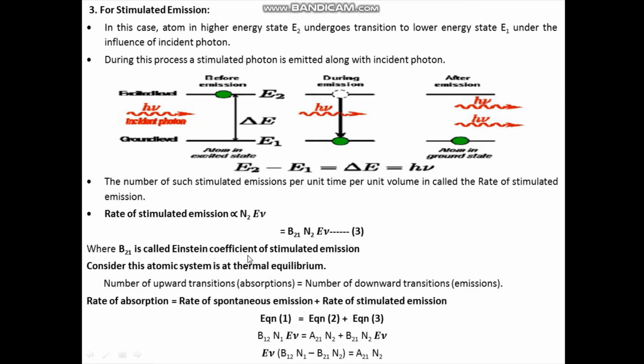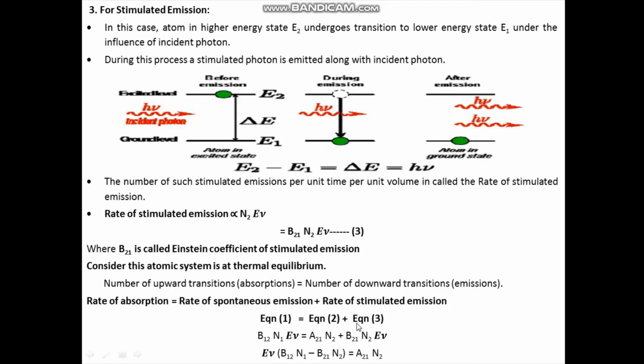Let us say that the atomic system that we have considered is at thermal equilibrium. Now at thermal equilibrium, the number of absorptions, or number of upward transitions, is equal to the number of emissions, that is the number of downward transitions. So I can write this rate of absorption, that is equation 1, is equal to rate of spontaneous emission plus rate of stimulated emission. Means equation 1 is equal to equation 2 plus equation 3.